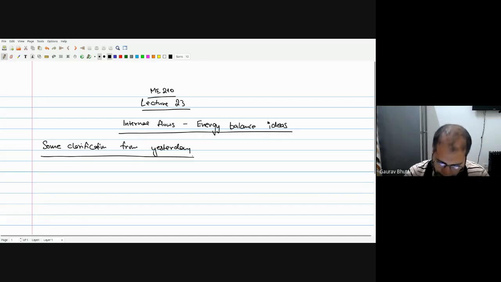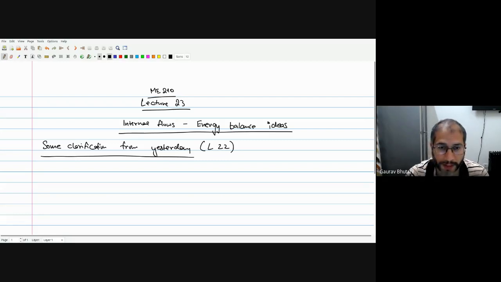Okay, so some clarification from lecture number 22. In lecture number 22, when I talked about the losses, when I said that in the pipe you have to provide some pumping power to compensate for certain losses, I mentioned that the losses can be in the form of the work done because of friction or viscosity inside the fluid, as well as the work done because of what's happening in the walls.